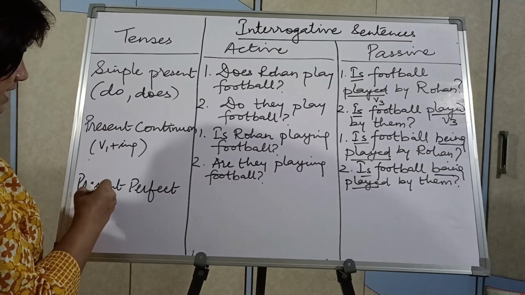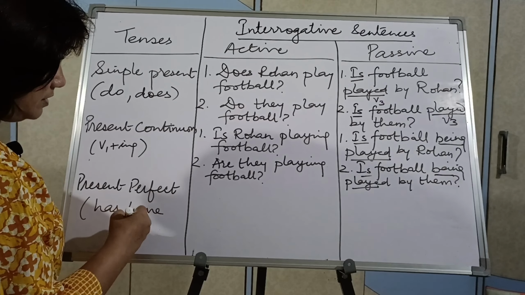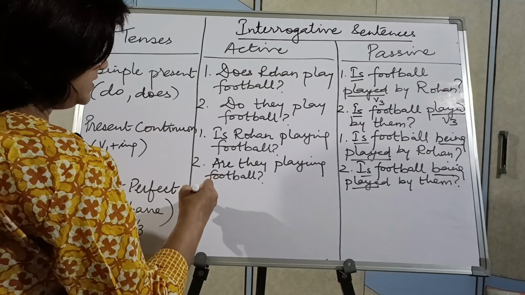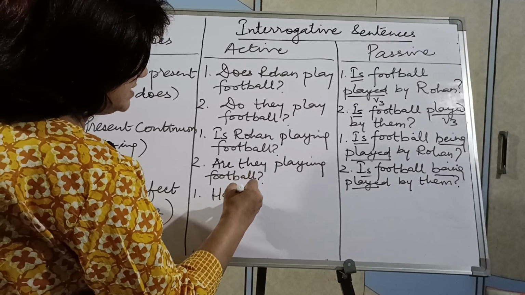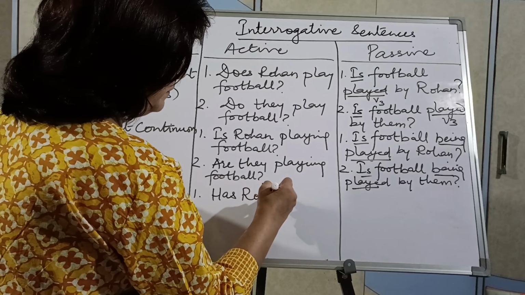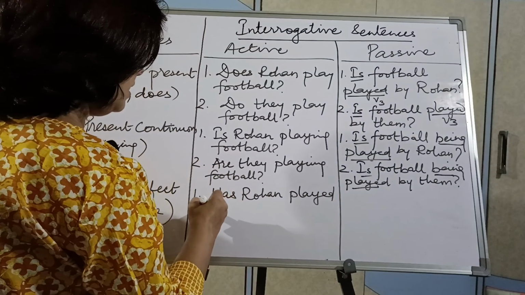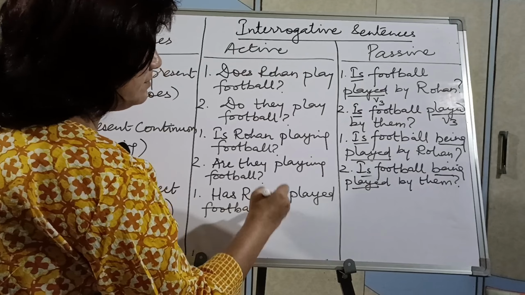Present perfect, I know, has or have will be used 100% with third form of verb. This is clear to all of us. So the first sentence will be has, because it is a question. So, has Rohan played football? Look, nowhere am I changing the tense.